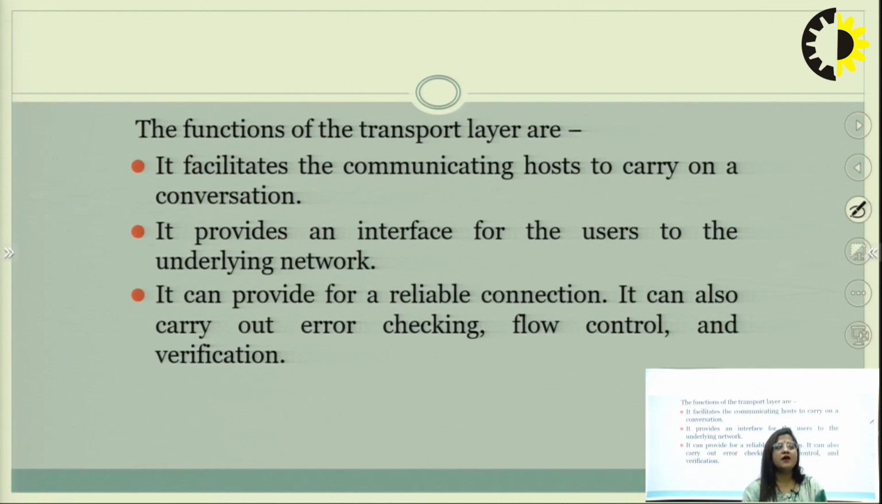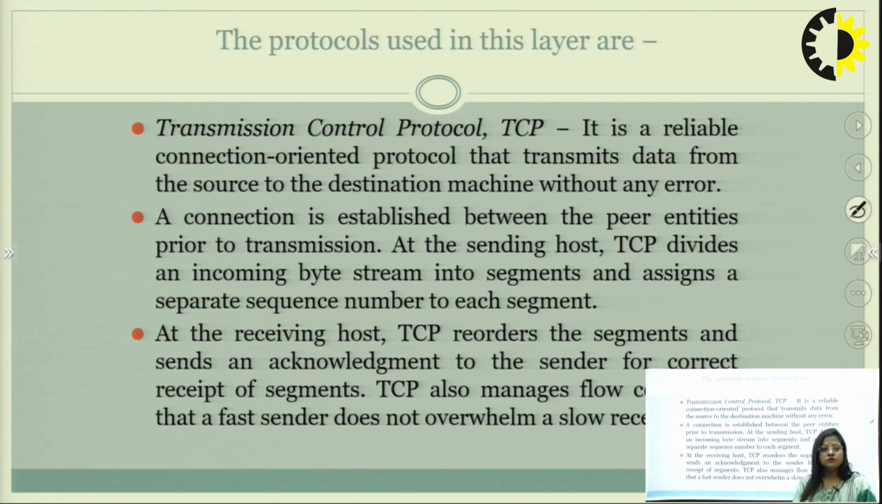And the functions of the transport layer: the first main function is communication between hosts to carry the conversation. So the main thing is communication between both sides, and it provides the interface for the user to the underlying network, and it provides reliable connections and also carries out error checking, flow control and verification. Next, the protocols used in this transport layer. So some protocols used in the transport layer in the TCP IP model.